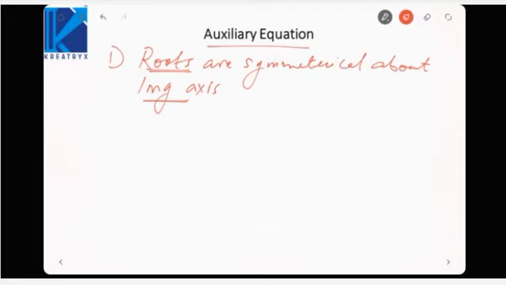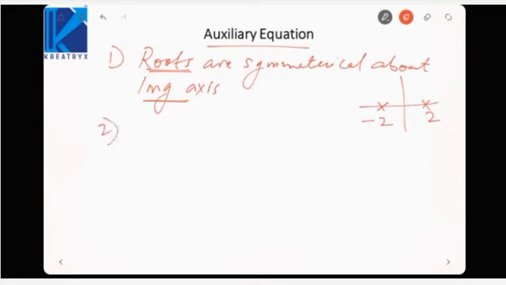So if you replace s by minus s, the equation remains the same. So its roots will always be symmetrical about the imaginary axis. That means if a pole is lying here at 2, another pole will be here at minus 2. Poles will be symmetrical about the y axis.